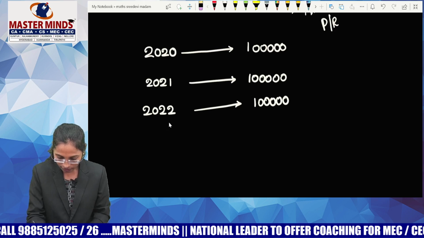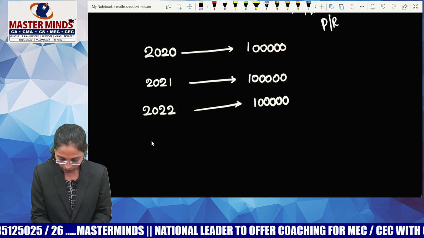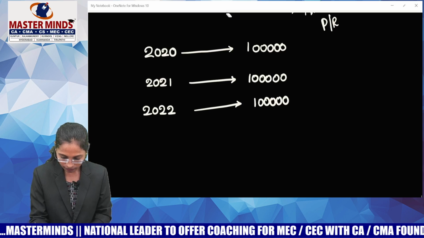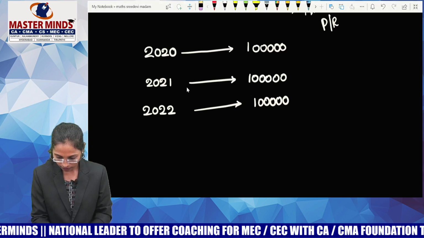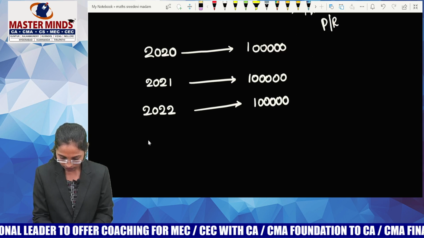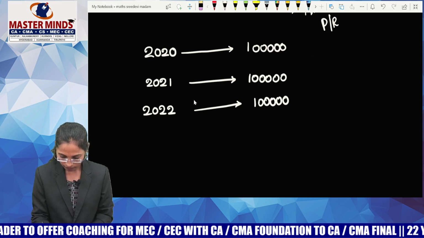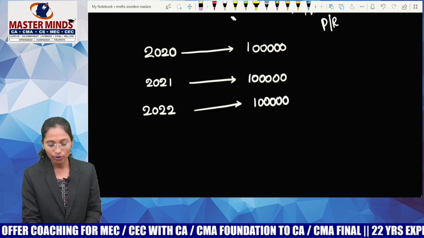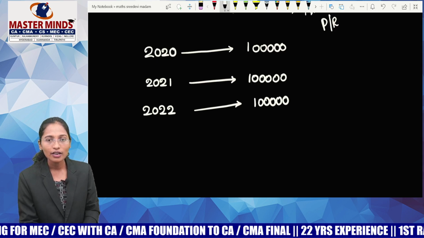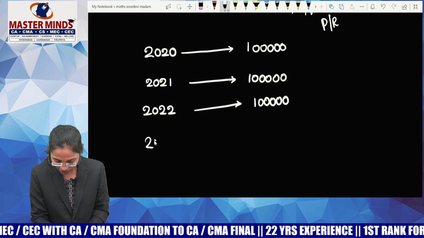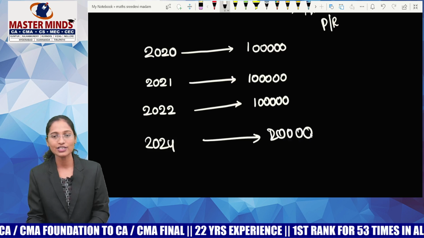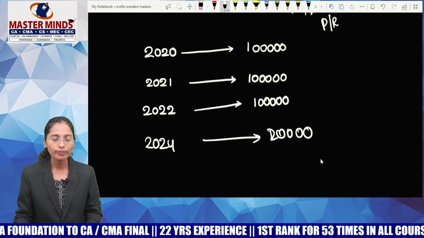Suppose in 2024, I deposited 2 lakhs. Guys, suppose I am interested in taking all this money at the end of 2024.